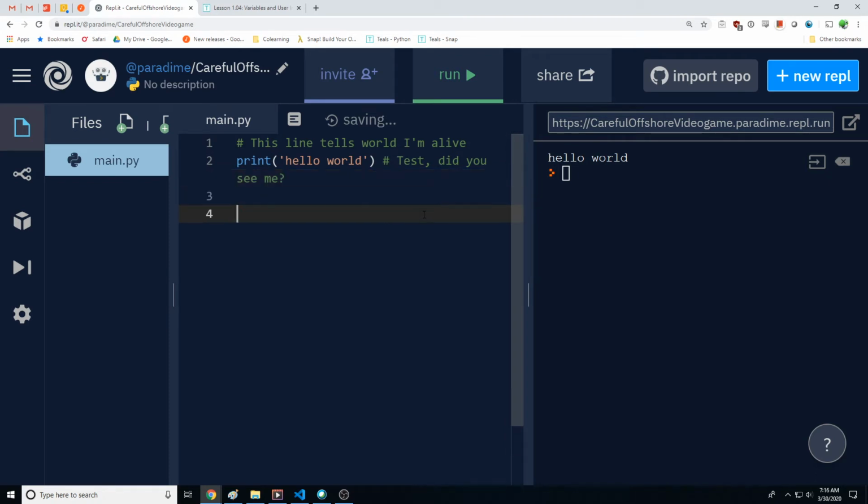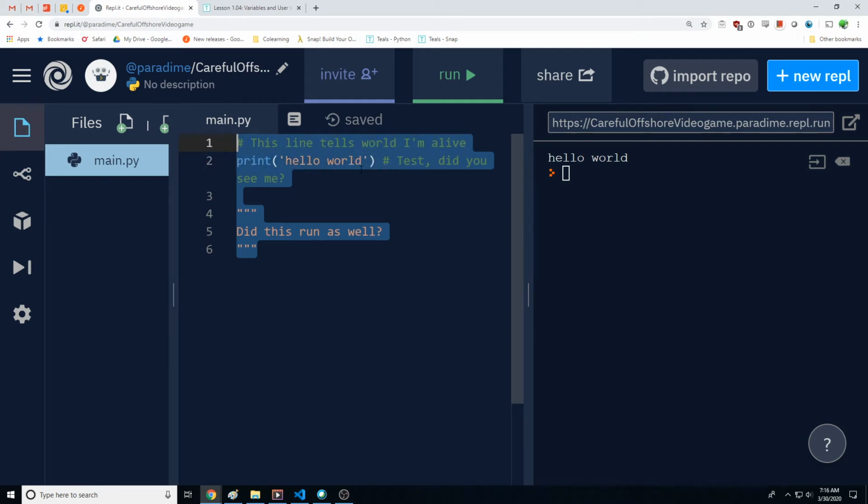If we want to do comments that span multiple lines, we need this thing called triple quotes. It's common. So did this run as well? And that's a common pattern as well for Python. Technically, this just gives you a string that says this, but it's not being used anywhere in the interpreter, so it's a common pattern to use in Python. So that's how we tell the world about our program.